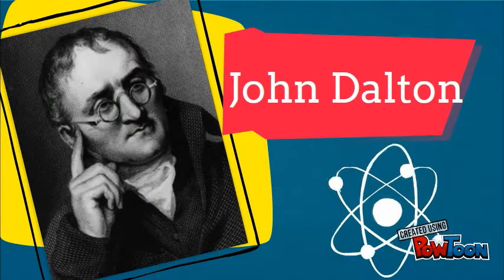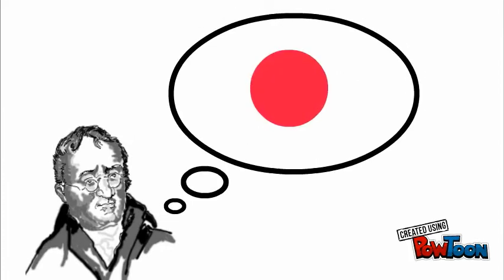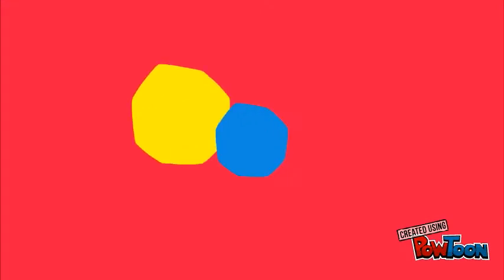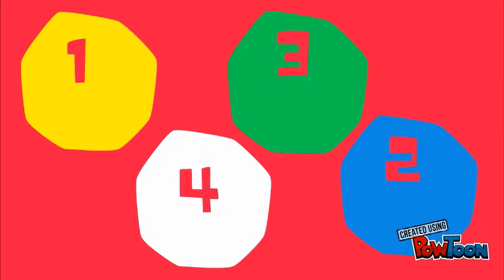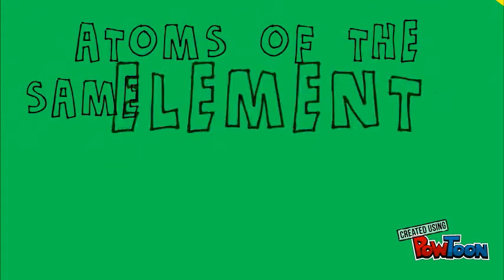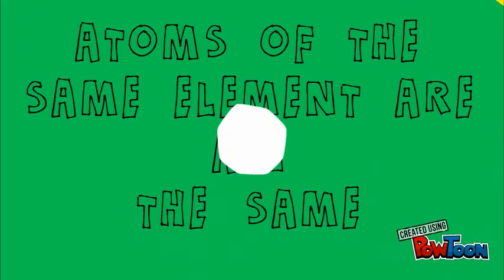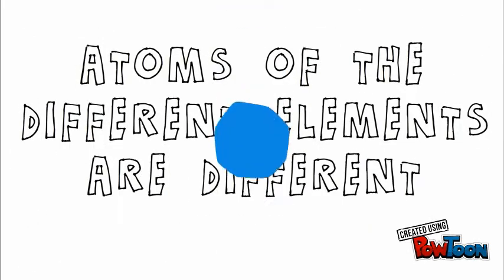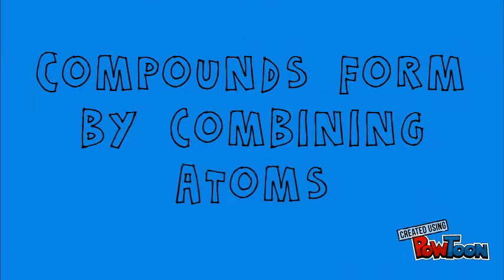But through time, John Dalton, an English school teacher who experimented a lot about atoms, proposed the very first atomic theory. He had 4 statements in his theory. He theorized that atoms are indivisible particles, that atoms of the same element are all the same, that atoms of different elements are different, and lastly, compounds form through combining atoms.